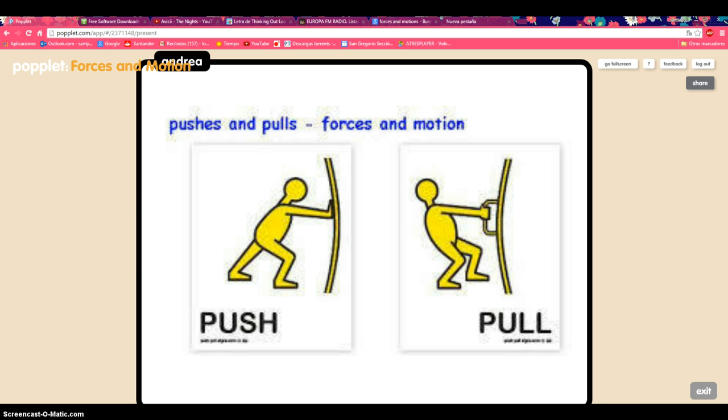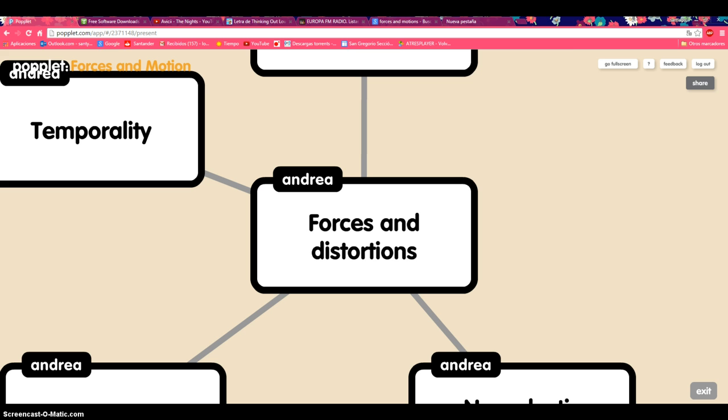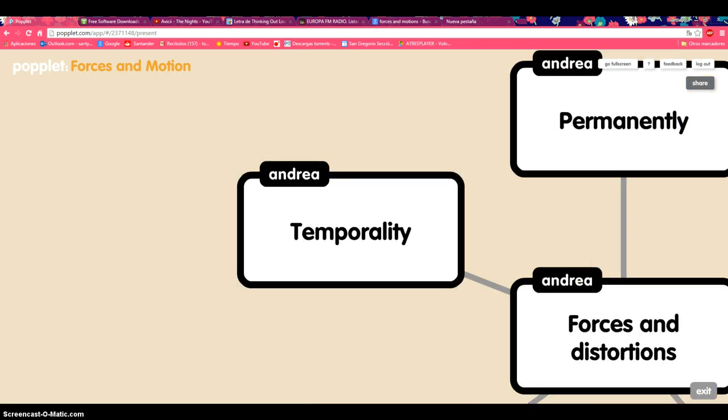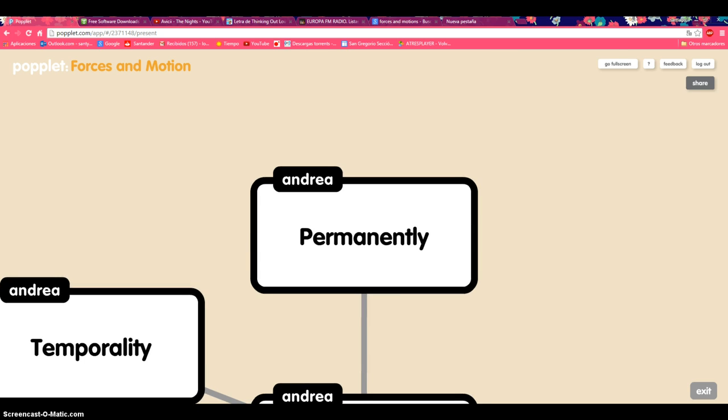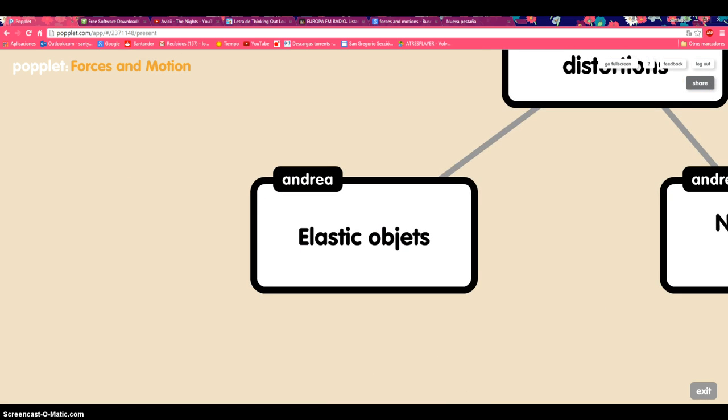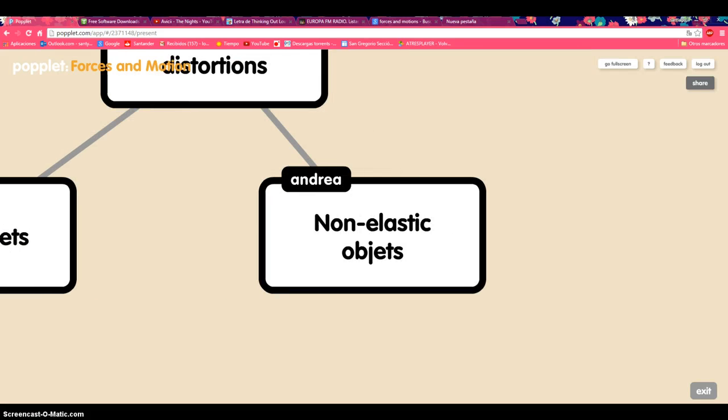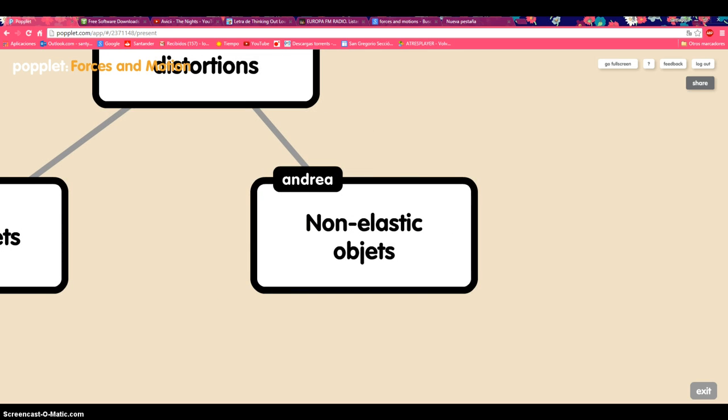Forces and distortions. Forces can distort some objects temporarily or permanently. Elastic objects such as springs return to their original shapes when the force stops acting upon them. They are distorted temporarily. Non-elastic objects, such as a piece of plasticine, remain permanently distorted when the force has stopped.